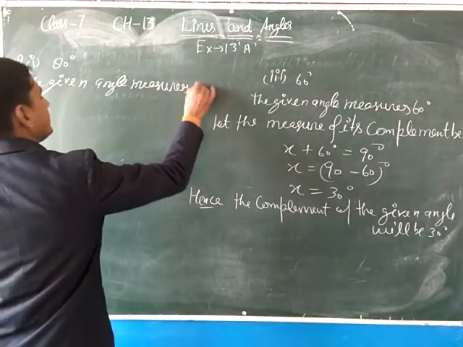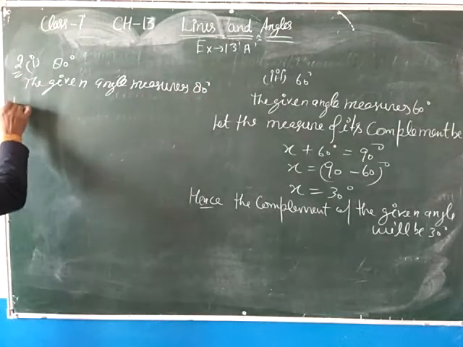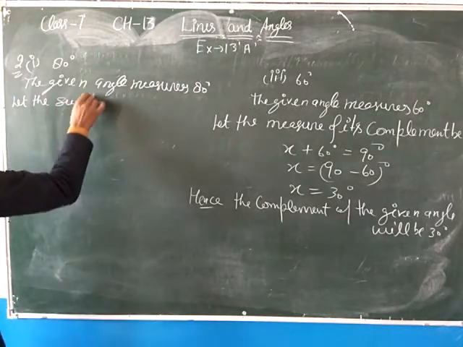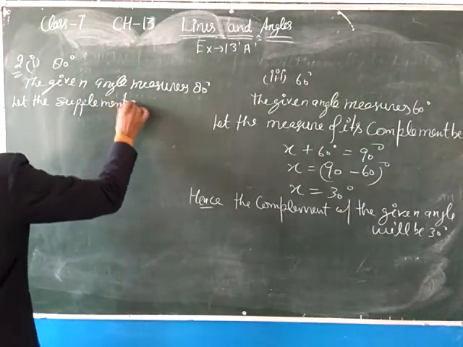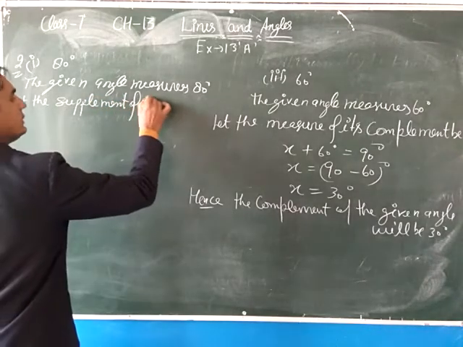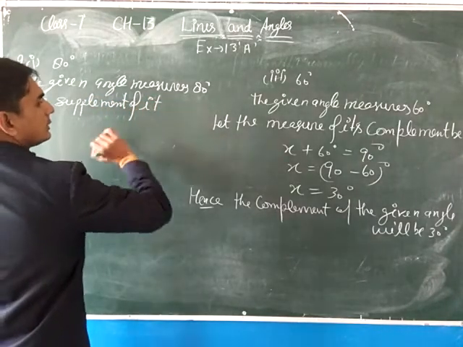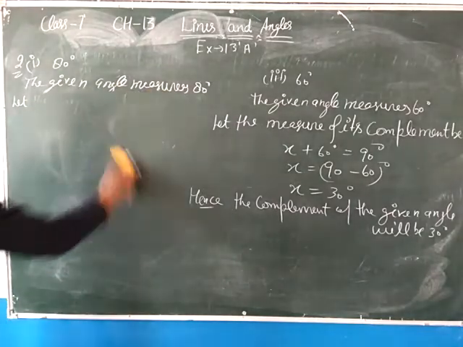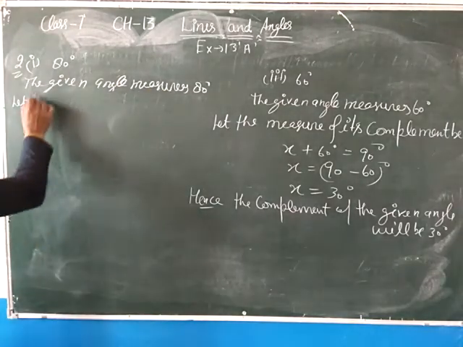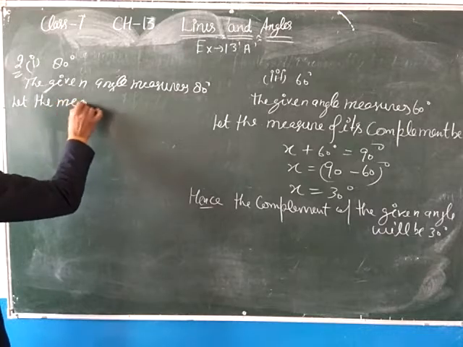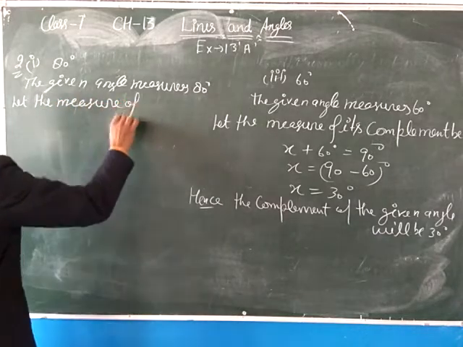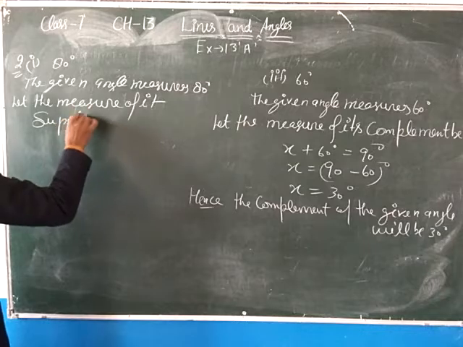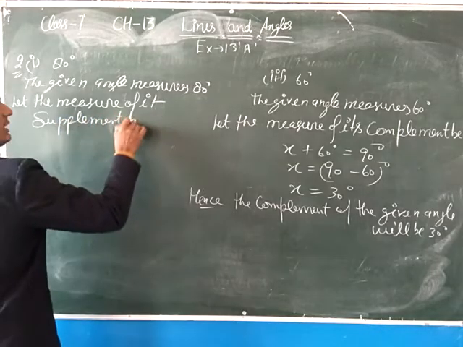So let the measure of its supplement be x.